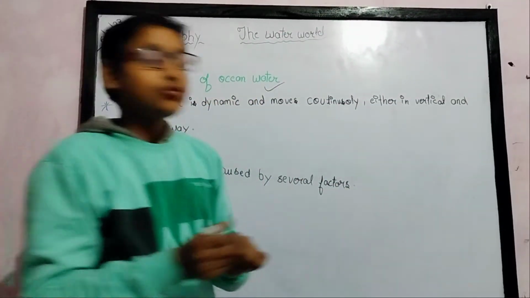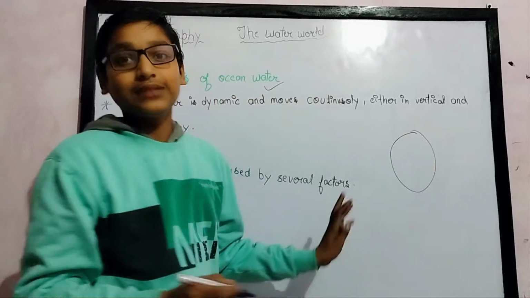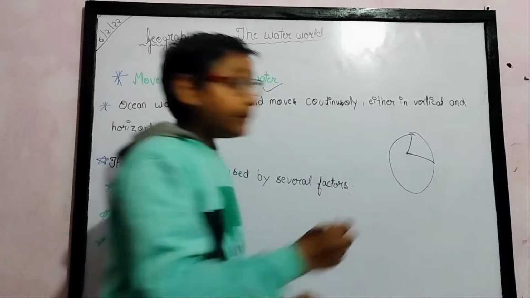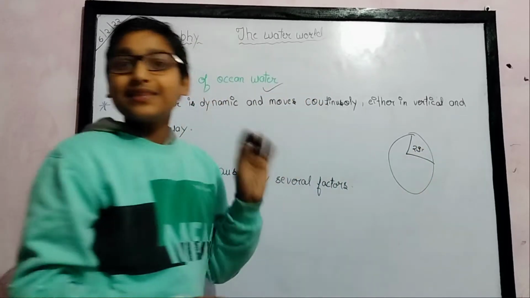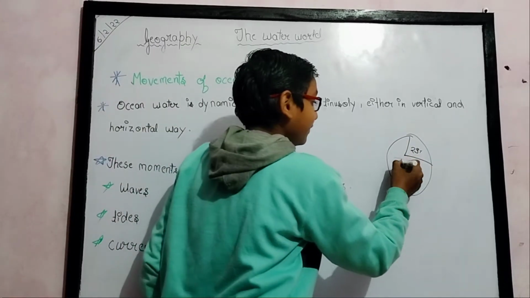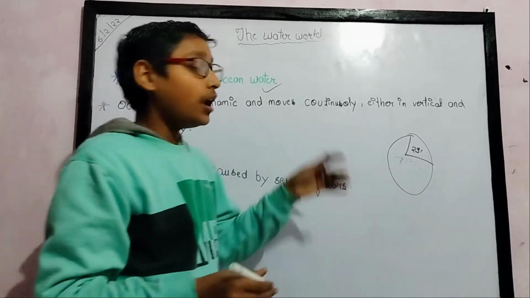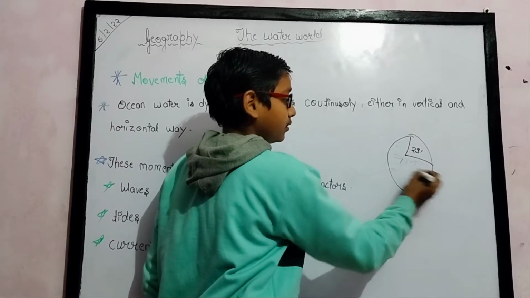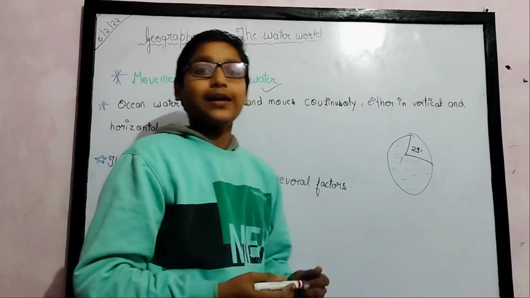As you know, this is the earth. About 29% part is land, and the rest, 71% or so, is water.